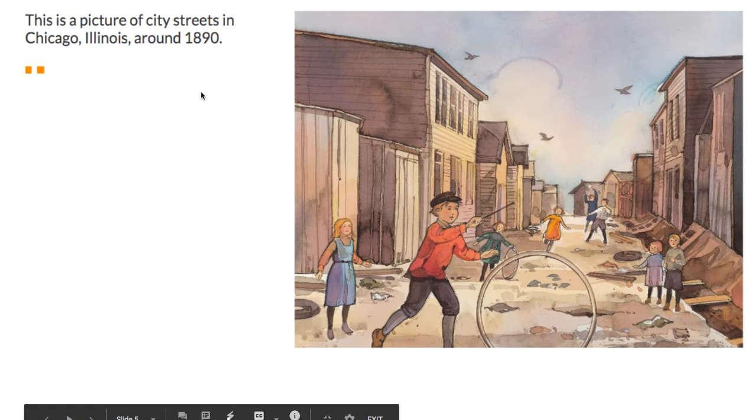So this is a picture of city streets in Chicago, Illinois, around 1890. That's more than 100 years ago. Chicago, Illinois. Have you heard of Chicago? Maybe you've been to Chicago. There's a good chance that maybe you've been, or you will go. It's not too far away. You can drive there or go there on a train.